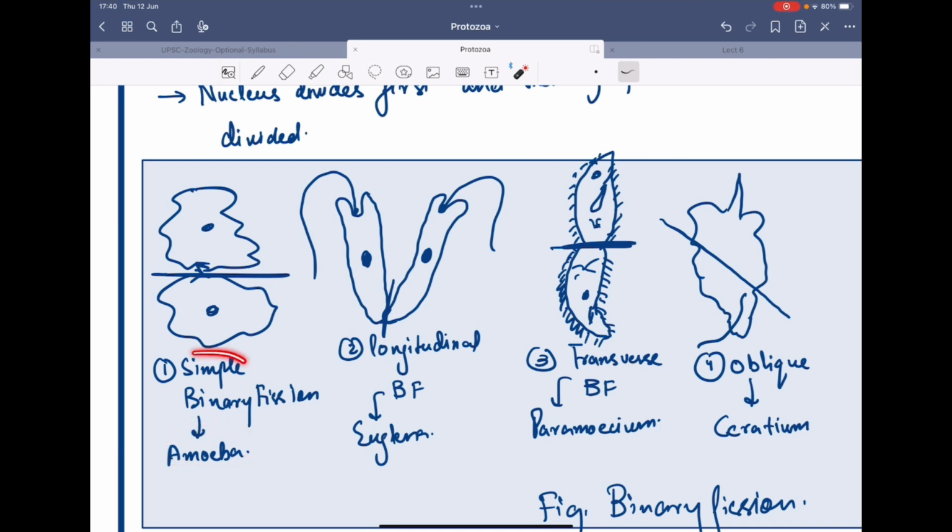You can see in case of amoeba there is simple binary fission. The organism has been divided into two equal halves. The parent has been divided into two equal halves. This is simple binary fission.